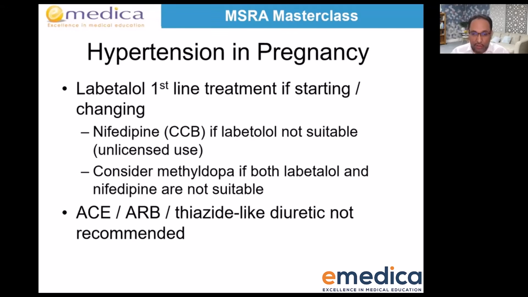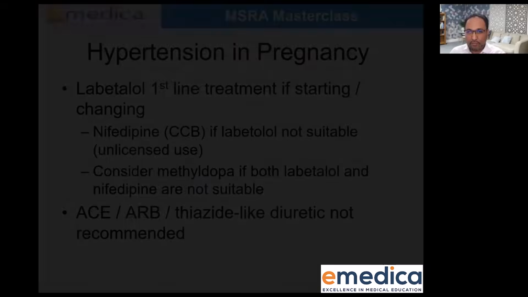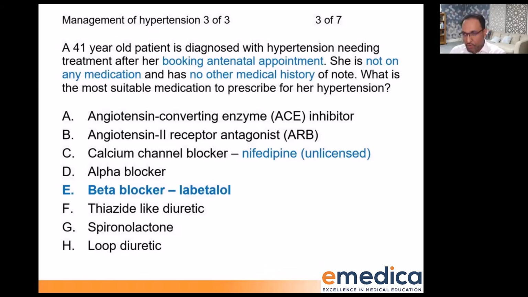So if someone was already on an ACE inhibitor and well controlled, then they became pregnant, you'd change them to labetalol. Similarly, thiazide-like diuretics are not recommended in pregnancy as safe. All right, so you change them. Okay, so do you see, this one's licensed, nifedipine's unlicensed, so this is the better option. That's why E is the right answer and not C.